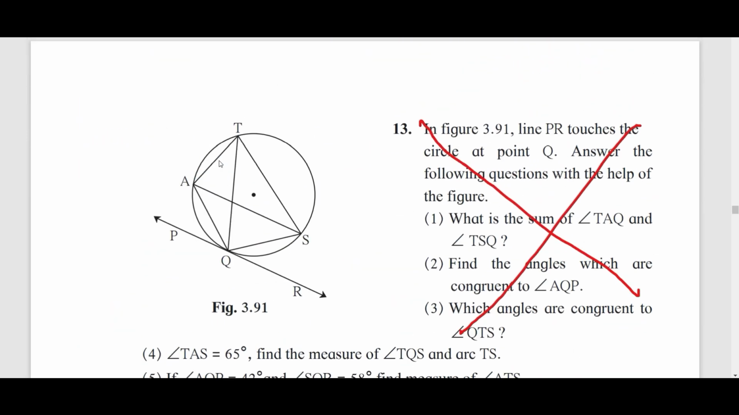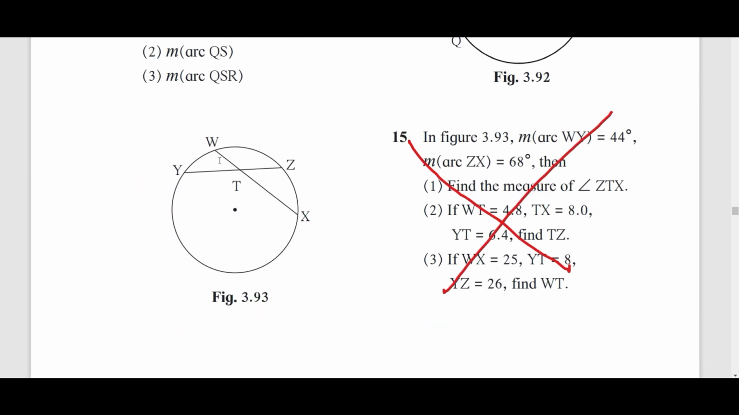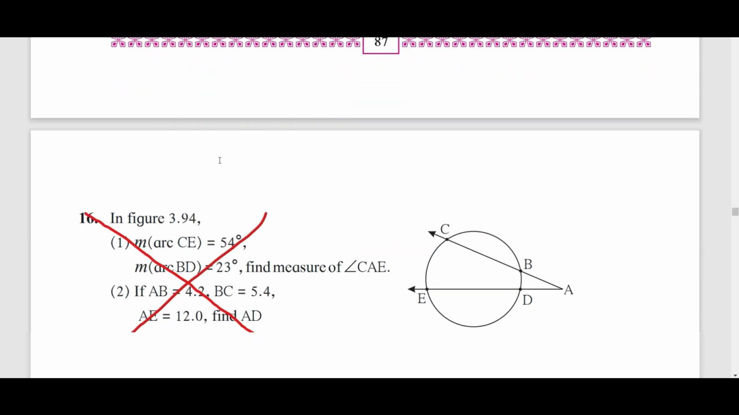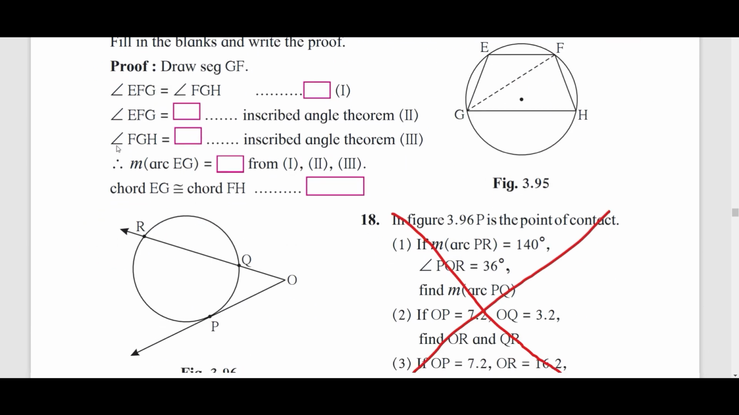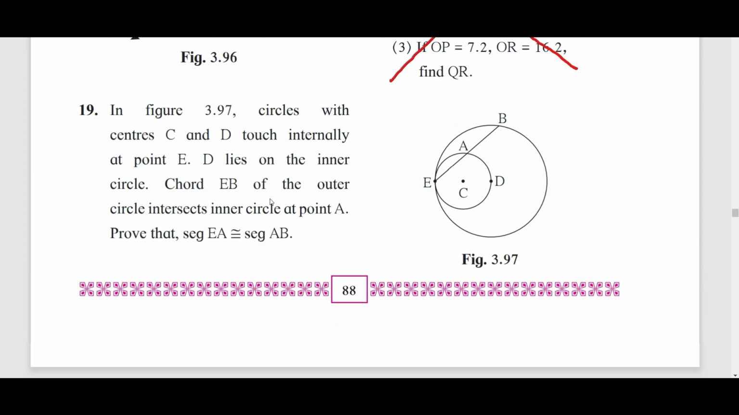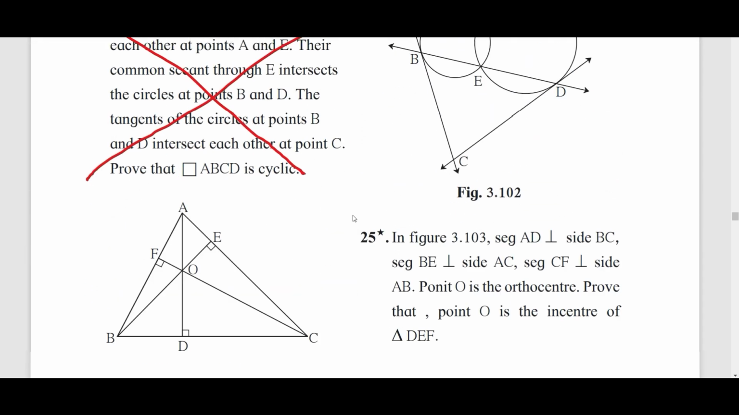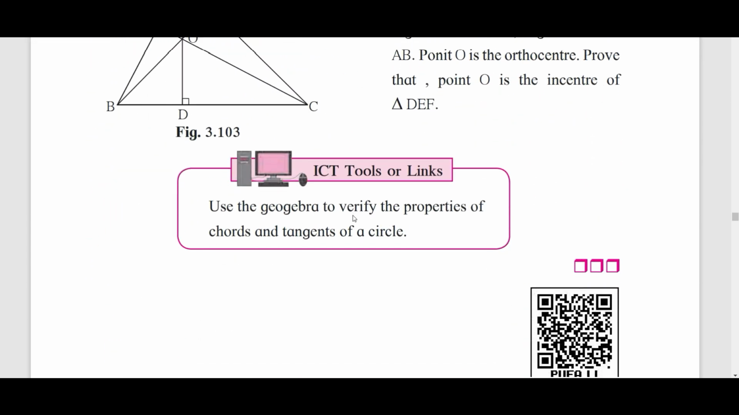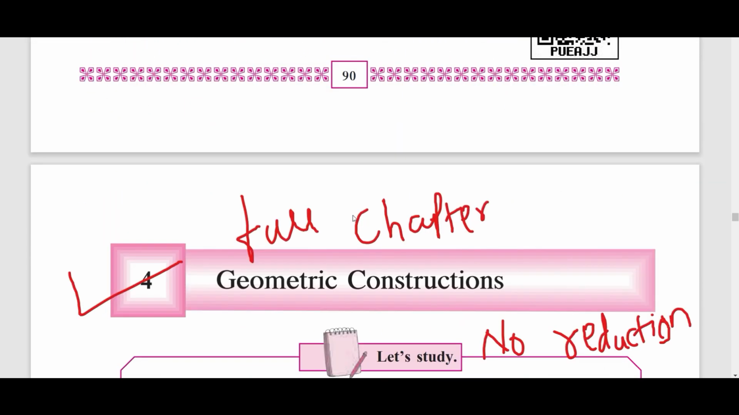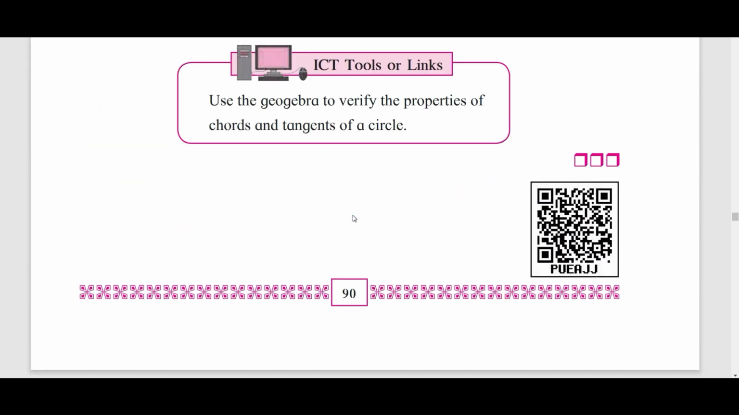Okay, now directly come to page number 87. On 87, you will see a question number 13. You can remove that one. Question number 15 you can remove. Question number 16 you can remove. 18 you can remove. 22 you can remove. 24 you can remove. So all these questions, which I have crossed, have been removed from your syllabus.